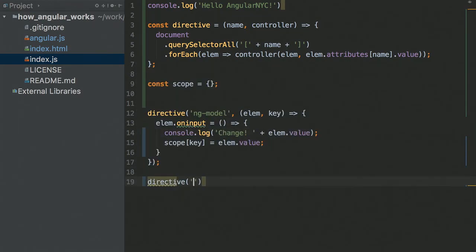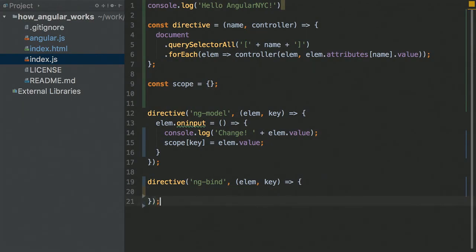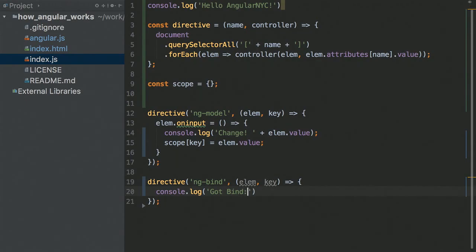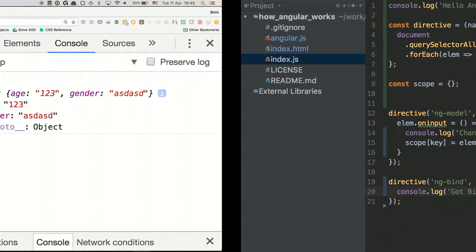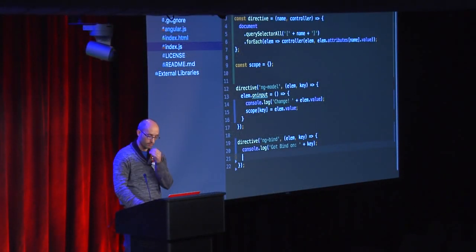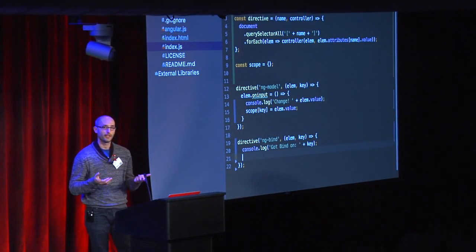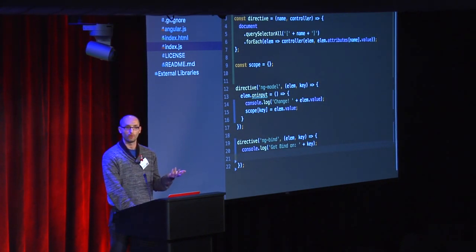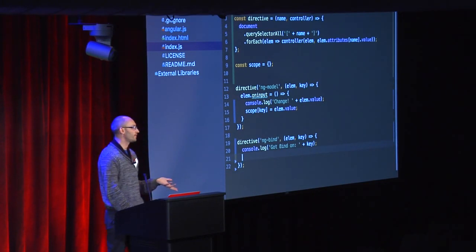Directive ng-bind, elements and key, and let's see if this works. Console log got bind on key. Should work. Should work. Perfect. So we found the binding as well. But when we go to implement it, we have a new problem. So the whole idea behind ng-bind is to update the value inside the element every time the value in scope changes. How can we know if something in the scope changed?